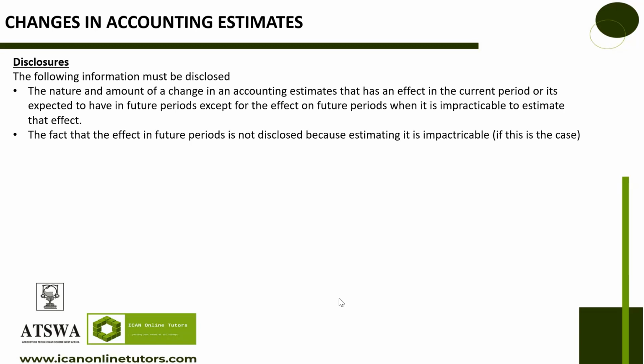So you will go to your financial statement, into your note, and disclose it there. Then the fact that the effect in the future period is not disclosed because estimating it is impracticable, you will also state that there.